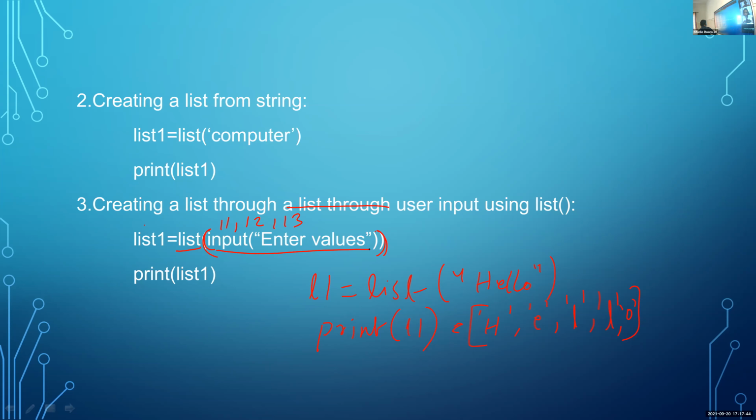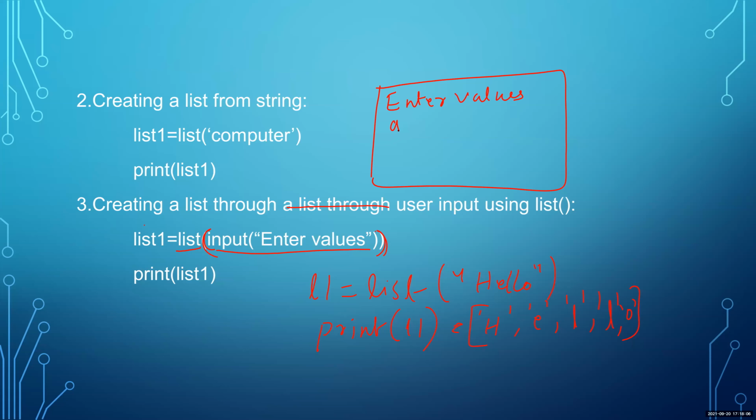So at the time of executing this program, at the time of running this program, in the output window, one message will come, that is enter values. Then you can enter some values. Here I am inputting A, then press enter, then B, then press enter, C, then D. Four values I am inputting.